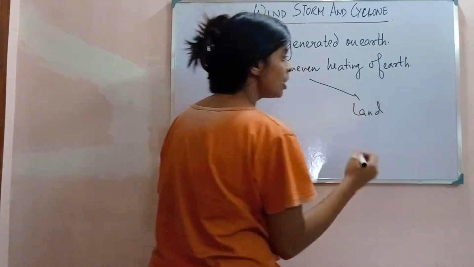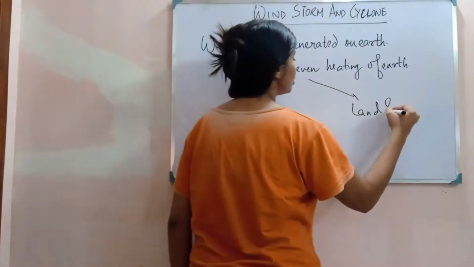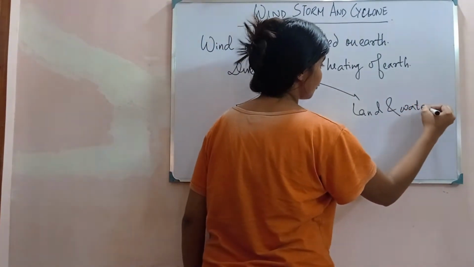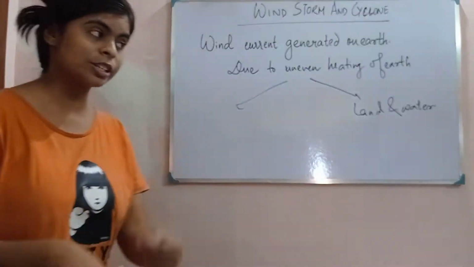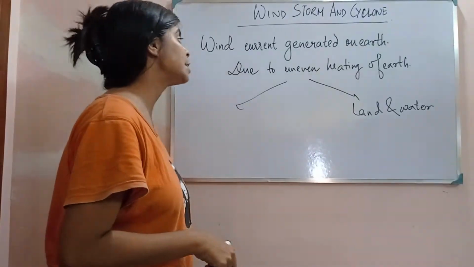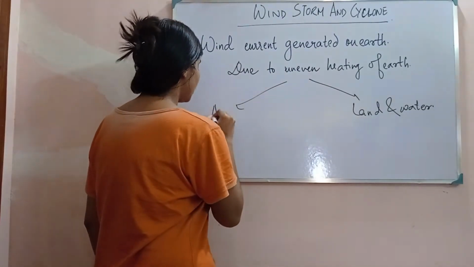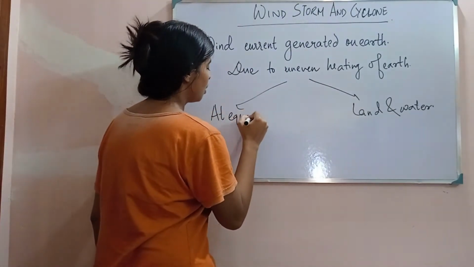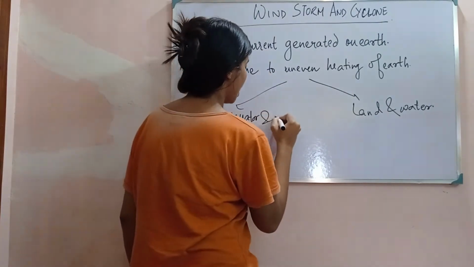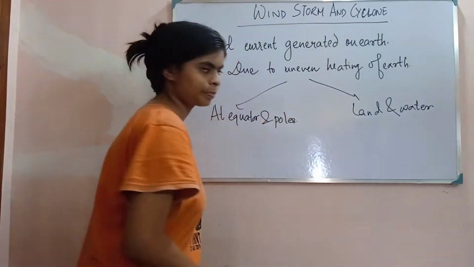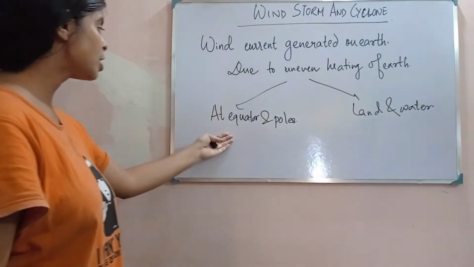Due to the uneven heating of the land and water, the wind currents are generated differently in summer and winter. And another one is due to the uneven heating of the earth at the equator and poles.